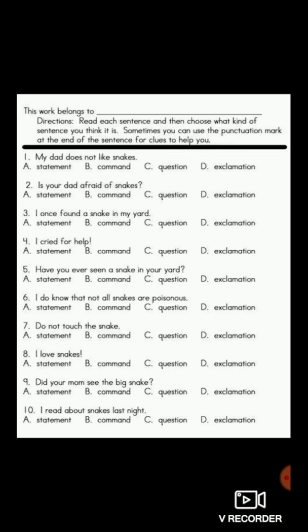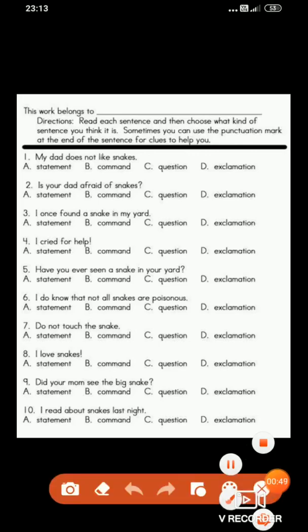First question. My dad does not like snakes. Students, come on, tell me. This sentence is ended by the full stop. So this is statement, command, question or exclamation? Very good. This sentence is a statement because it is a simple form. It is a statement.